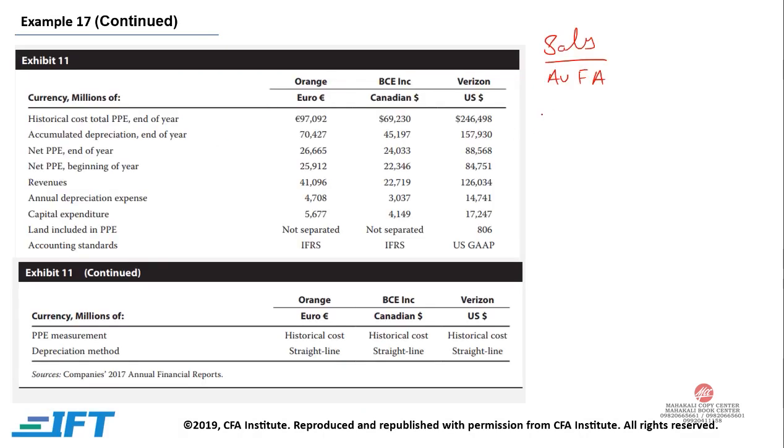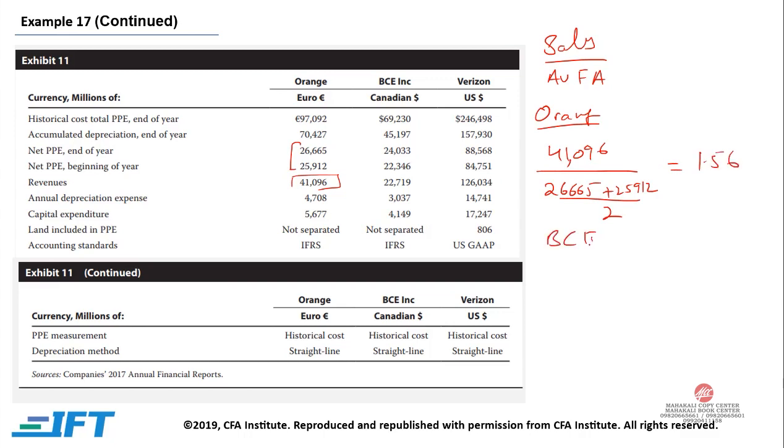For Orange, the revenue is 41096 divided by average assets. The average would be the property, plant and equipment at the end of the year and the beginning of the year, which are given: 26665 plus 25912, divided by 2, and this would give us 1.56.